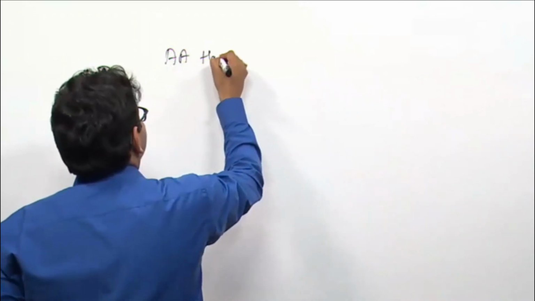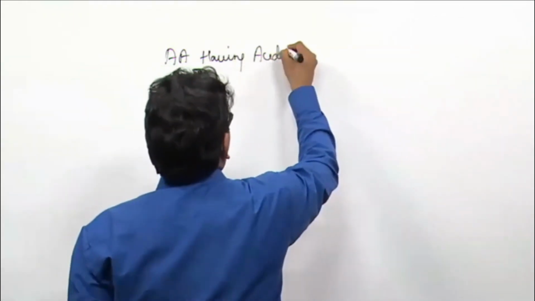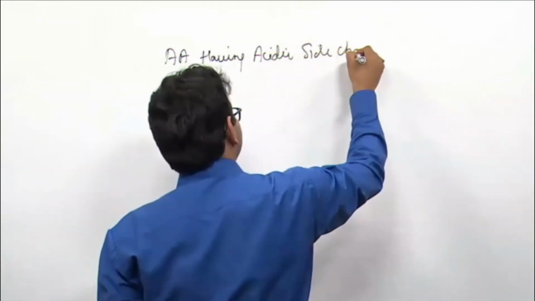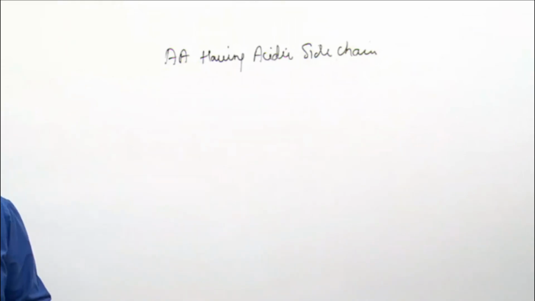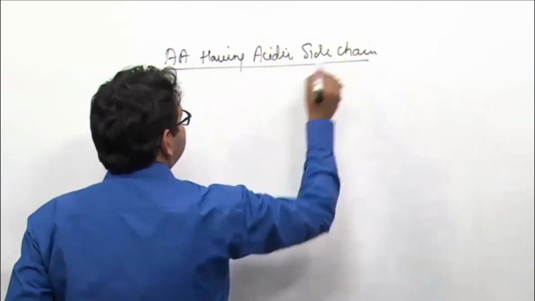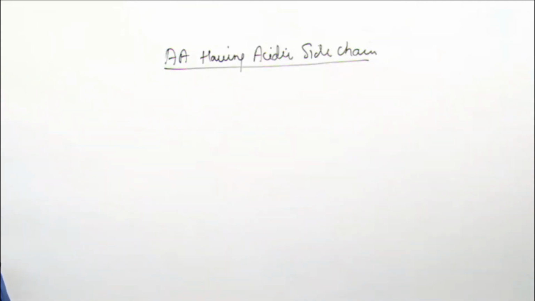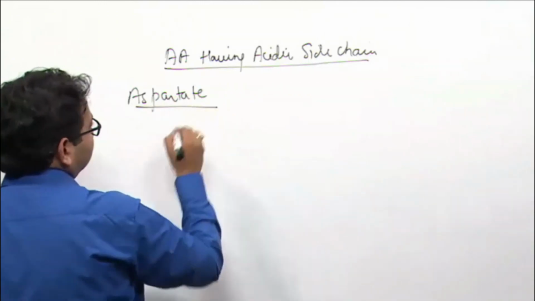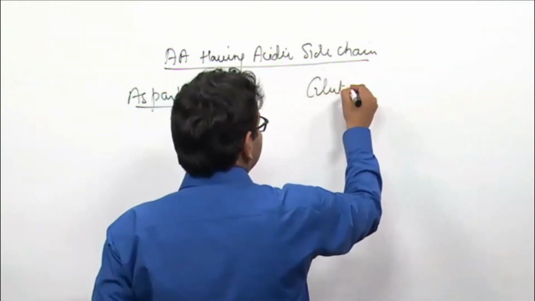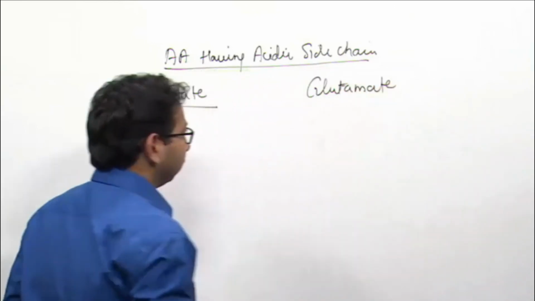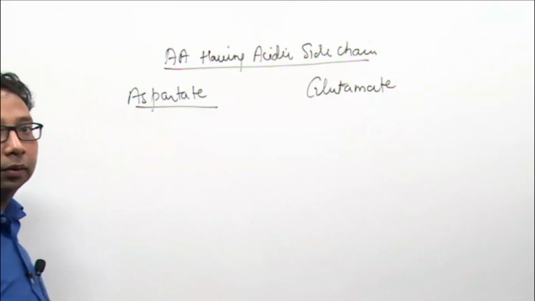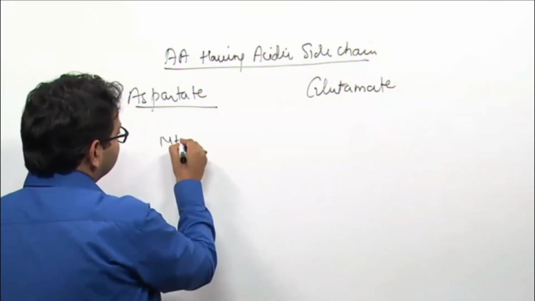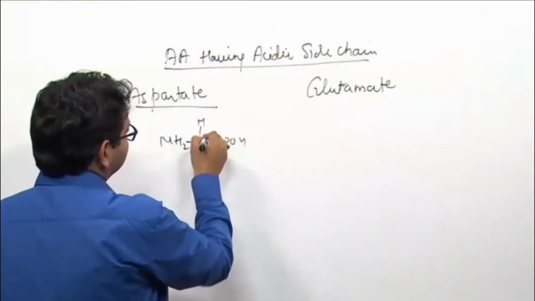Okay, now the next group: amino acids having an acidic side chain. These are two in number: aspartate and glutamate. Aspartate and glutamate.